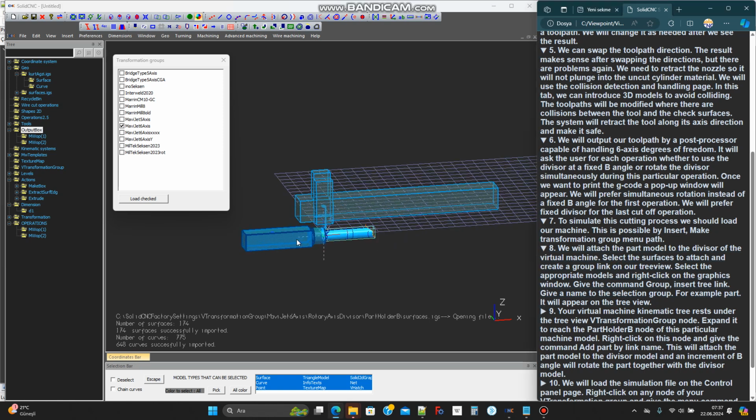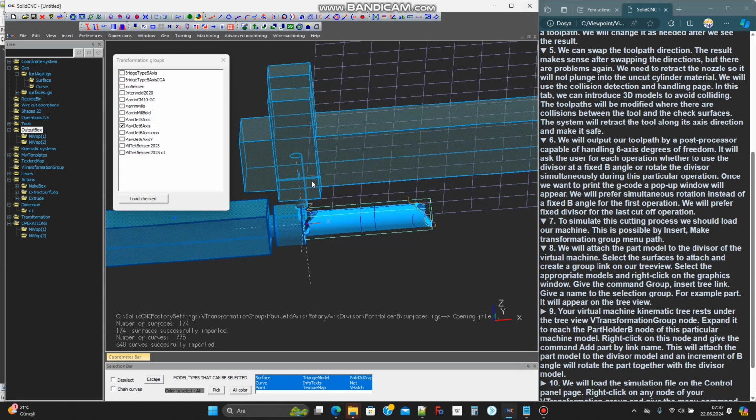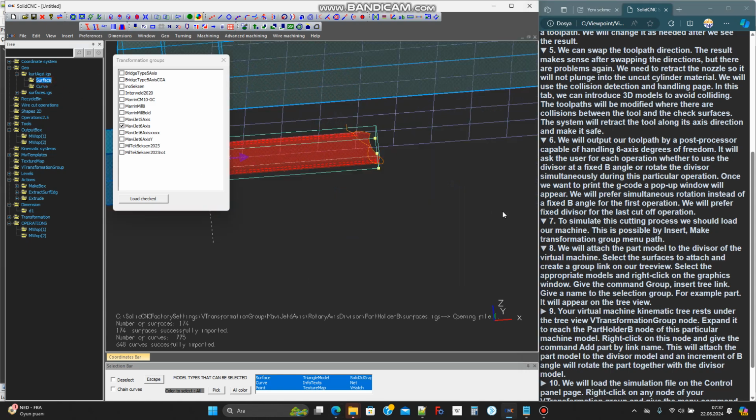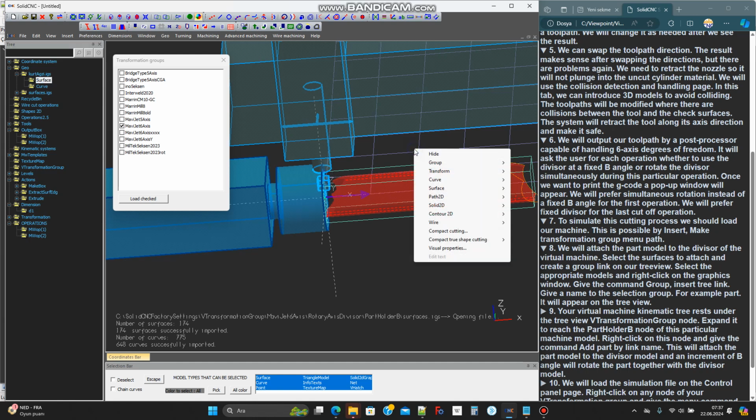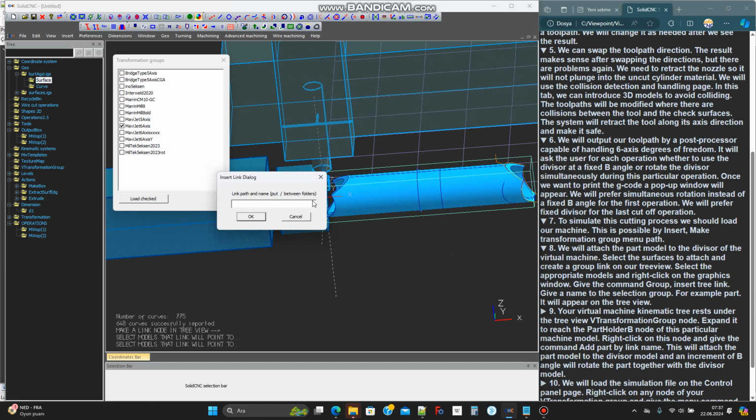We will attach the part model to the divisor of the virtual machine. Select the surfaces to attach and create a group link on our tree view. Select the appropriate models and right-click on the graphics window.